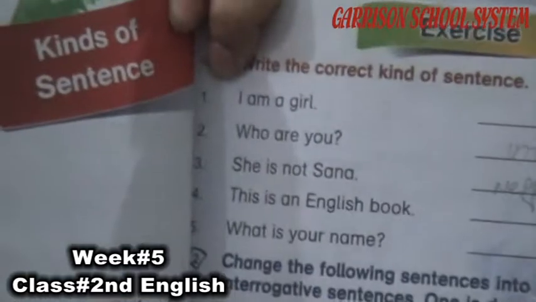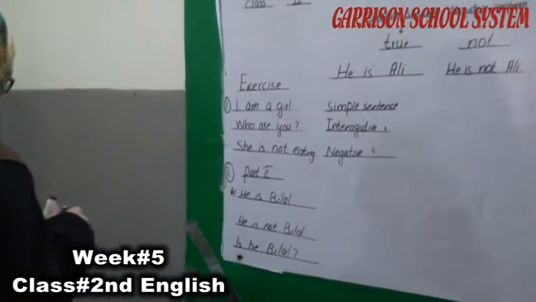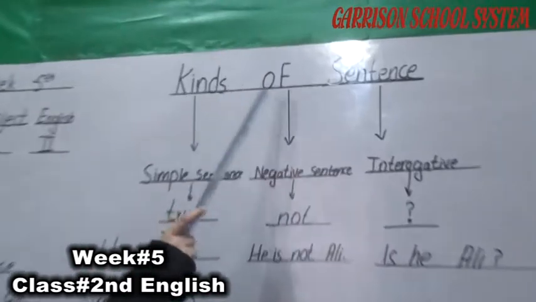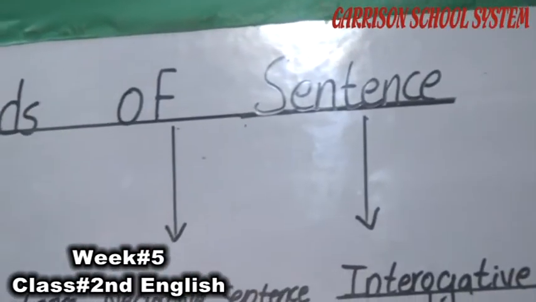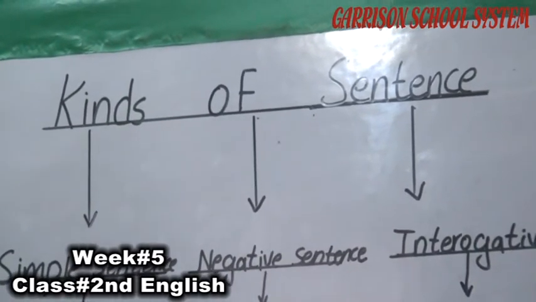Okay students, our next topic is about kinds of sentences, on grammar book page number 14. Open your grammar book page number 14. Now the next chapter is about kinds of sentences. Kinds of sentences means that sentences have three types.